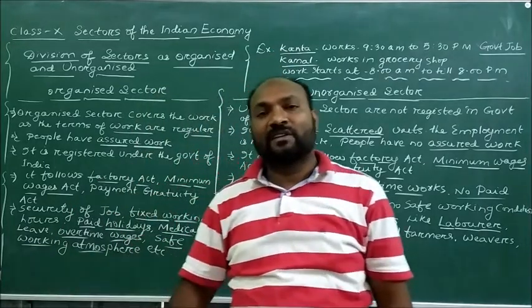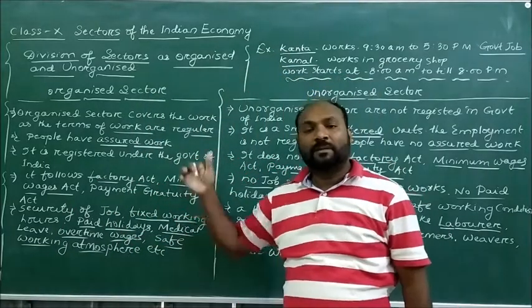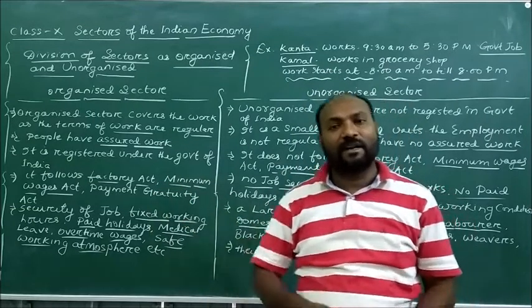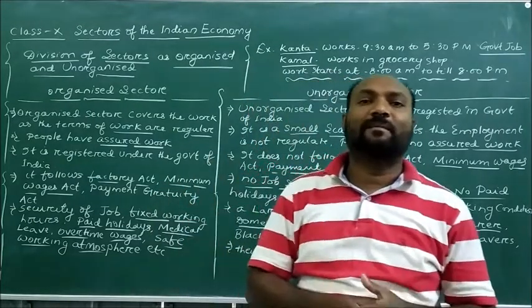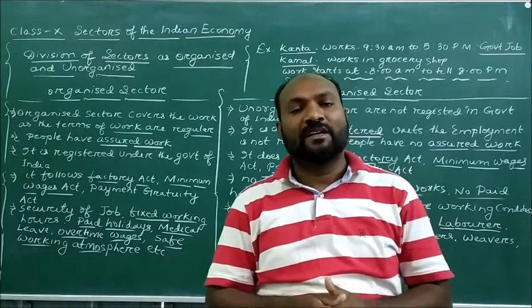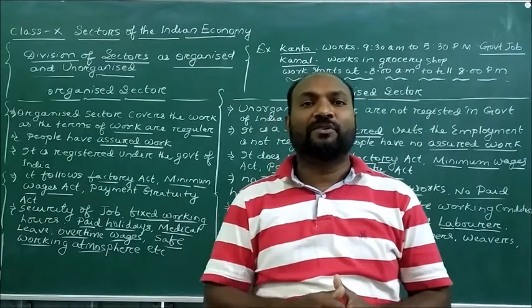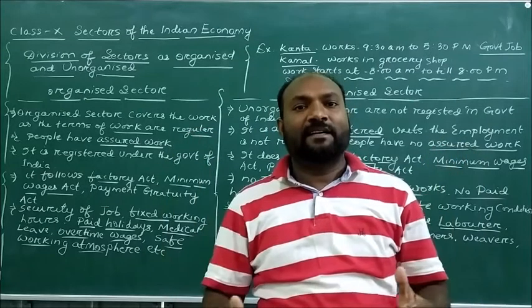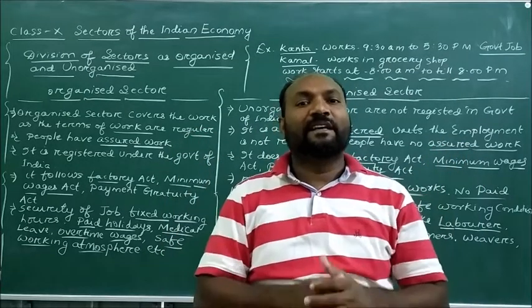When people work in the organized sector, they are given all kinds of facilities, their job is secure, and they are in very safe working conditions.